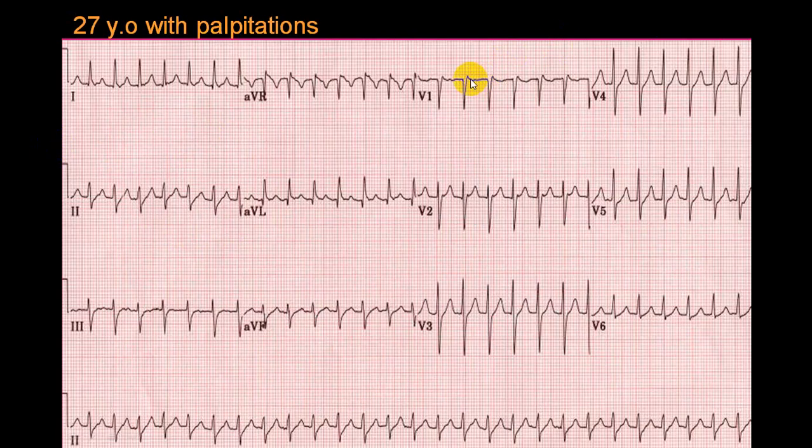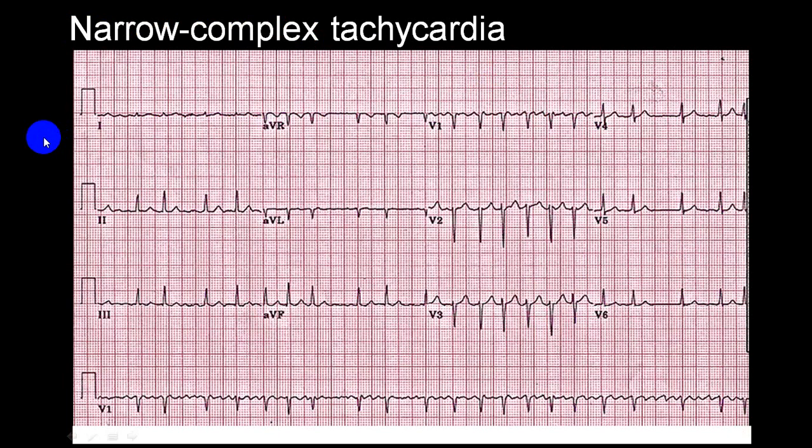Here the pseudo R wave is clear, absolutely clear. Here I can't see a Q wave clearly, and I can't make out an S wave. Pseudo S wave. This is a pseudo R wave. You can see again a pseudo R wave.